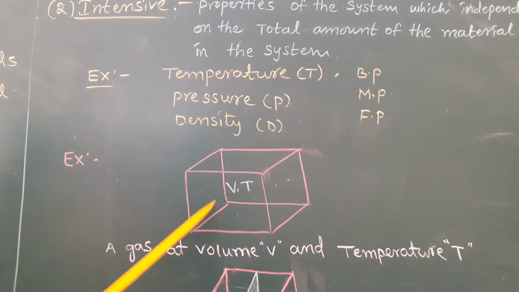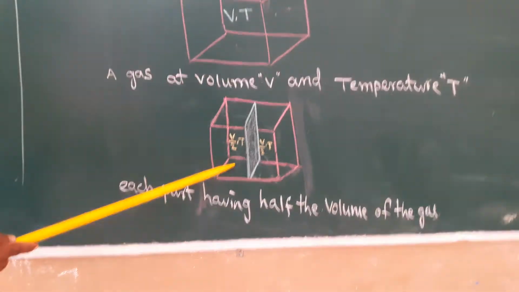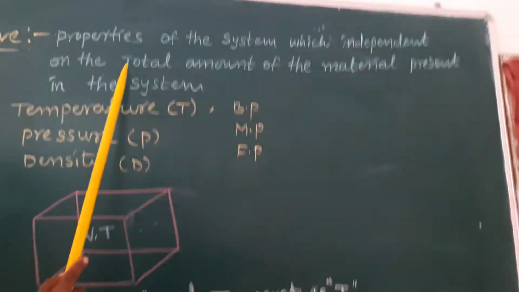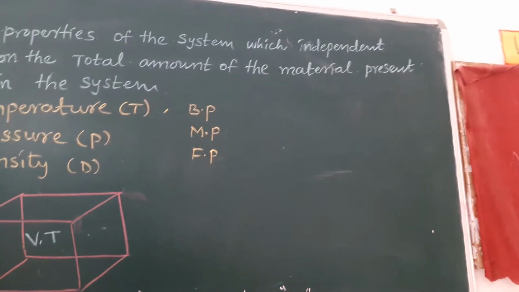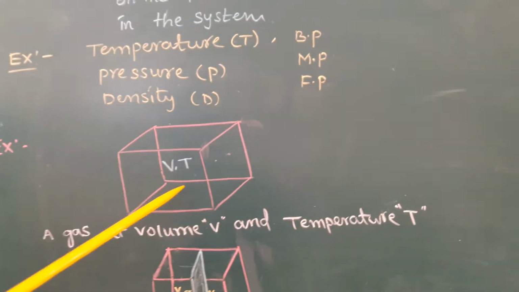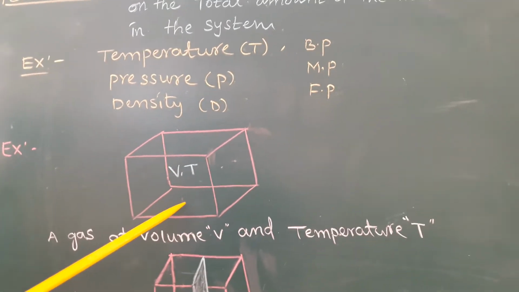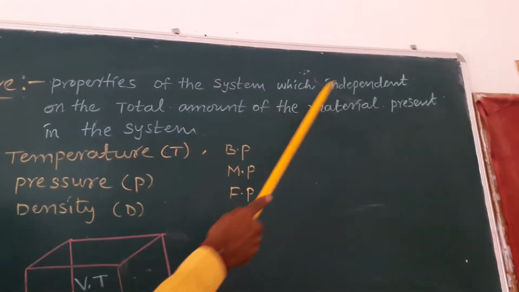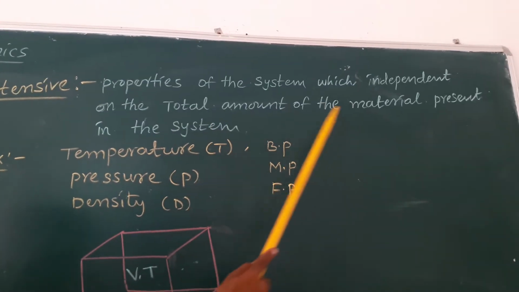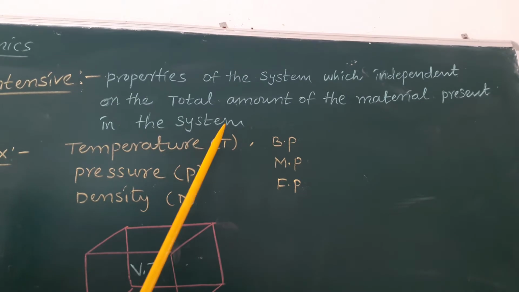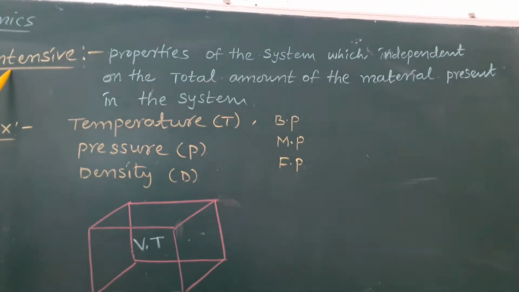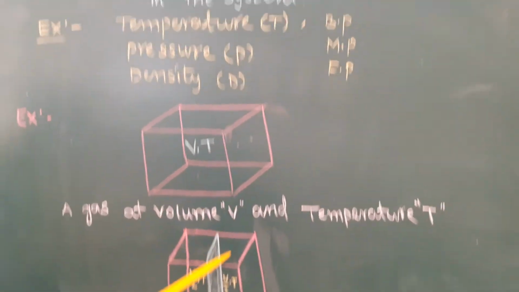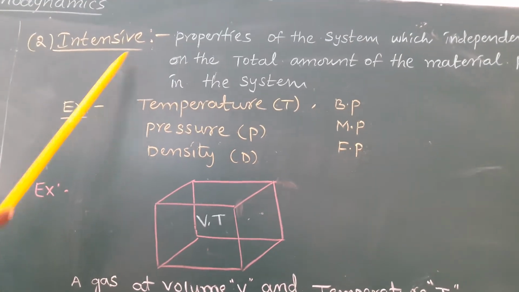This is one system. The properties of the system which are independent of the total amount of the material, whether it is converted into half, a fourth, three-fourths, whatever it may be, the properties of the system which are independent of the total amount of material present in that system are called intensive properties. Temperature remains constant, so it is independent. This is an intensive property.